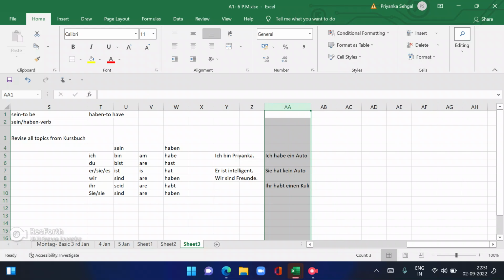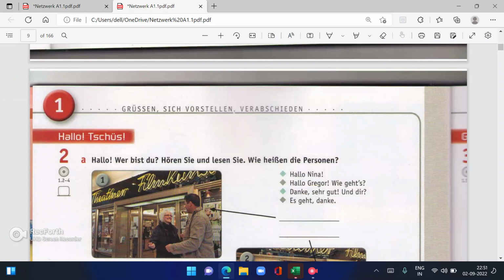The articles we are going to do in the coming classes, in the next chapter. So these were a few examples I gave you to understand how we make sentences from this. The sentence structure we are going to do in more detail in the coming chapters. Okay, so now let us revise everything we have done till now from chapter 1 of the Netzwerk book. So we are going to start now.